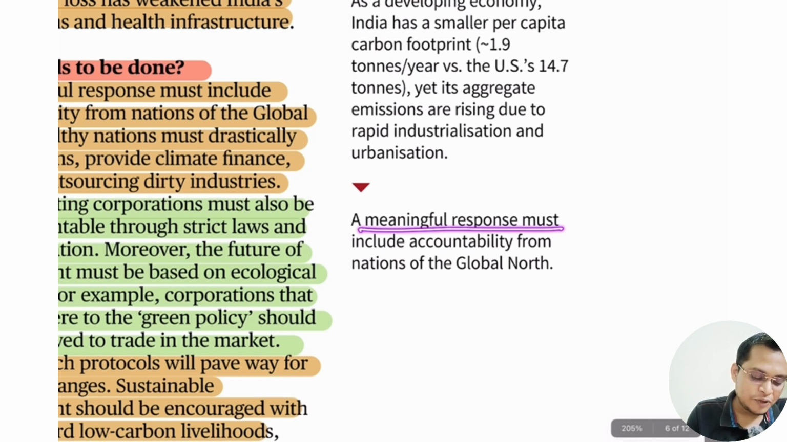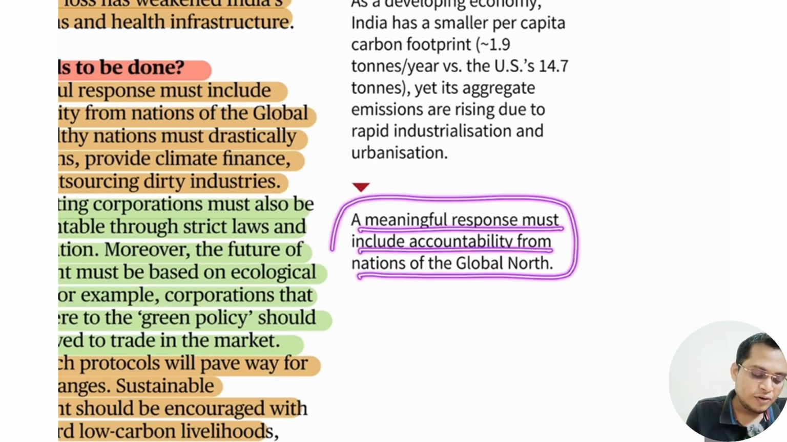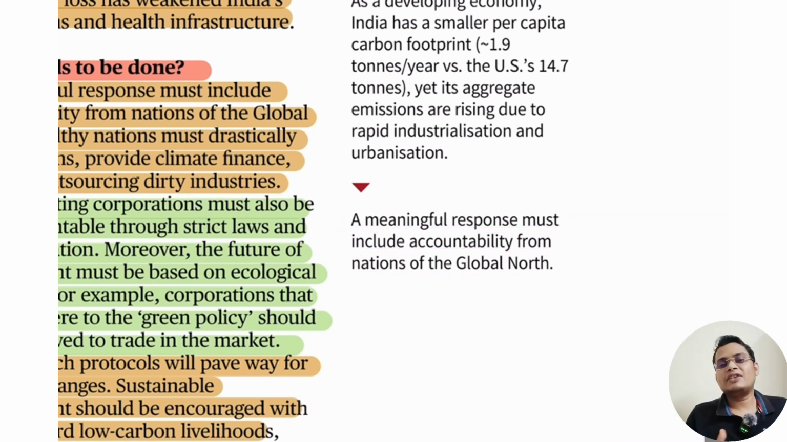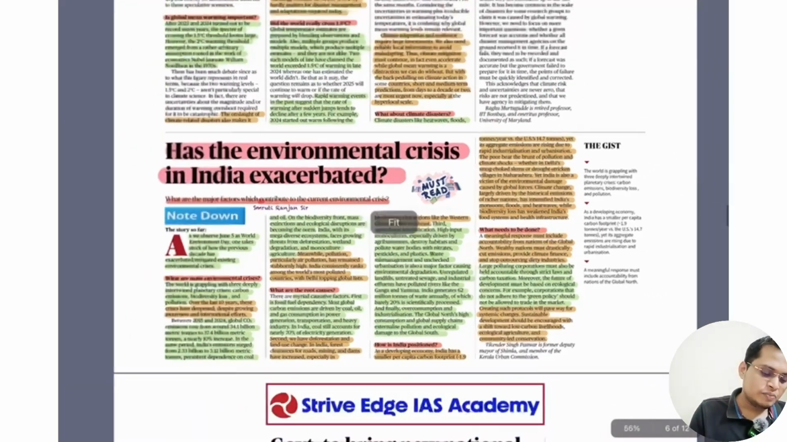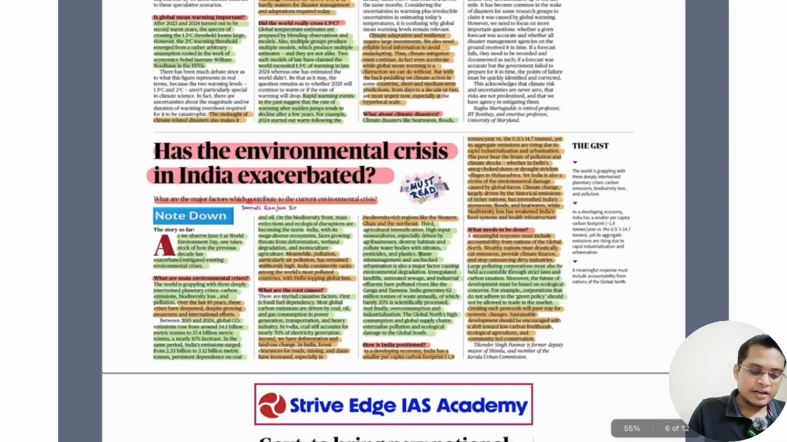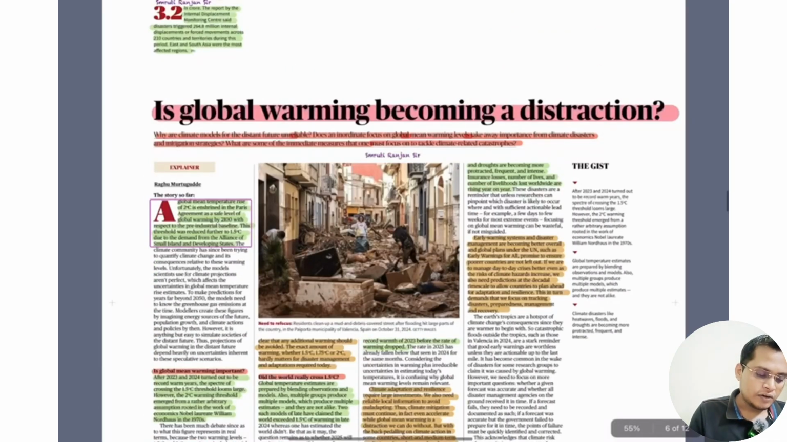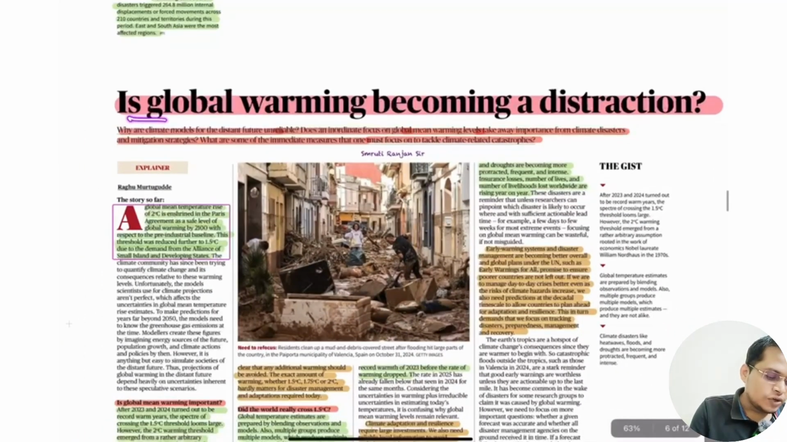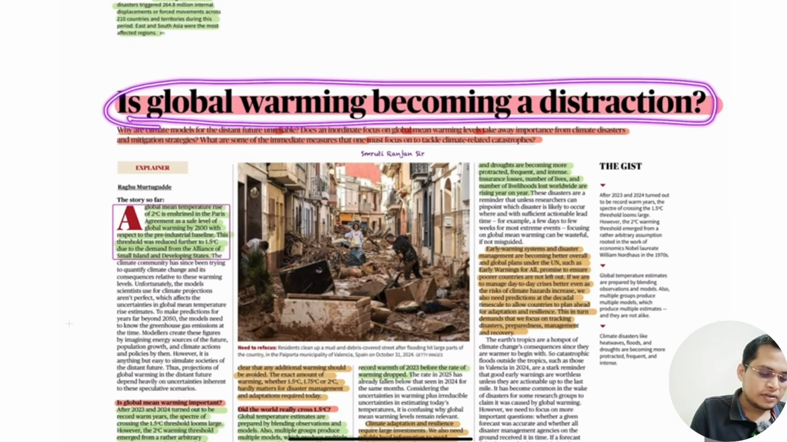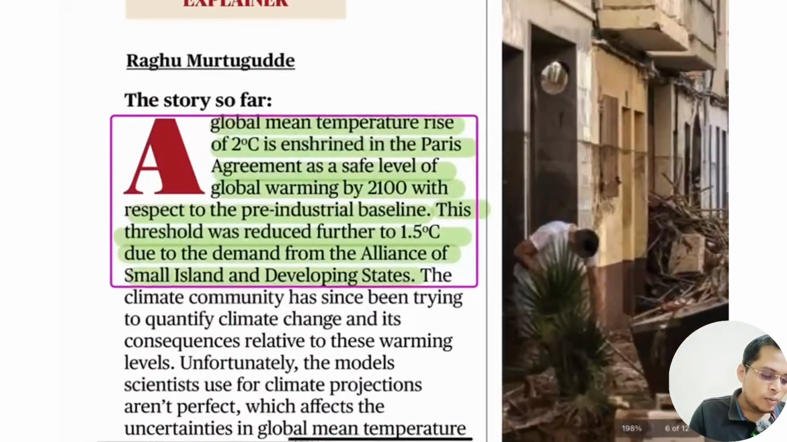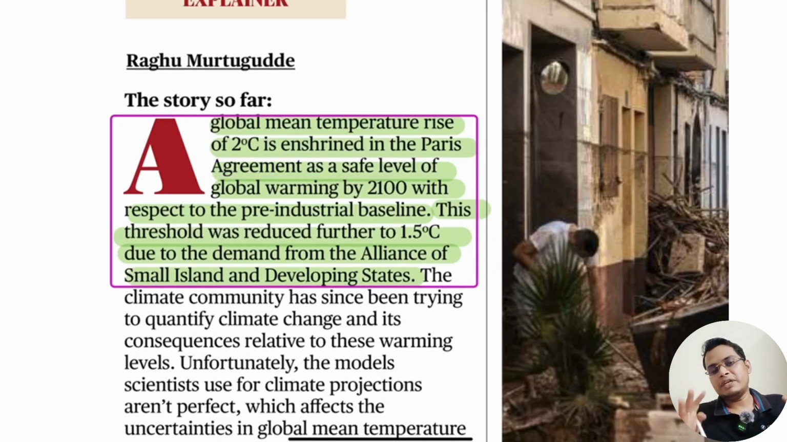A meaningful response must include accountability, if we want to control this. It is the industrialized nations who are majorly responsible for global warming, and they have to provide. So it is a very good article. Please, dear student, don't miss it, read it very well, so you'll understand a lot of things. So has global warming become a distraction? Look, the global mean temperature rise of 2 degrees is enshrined in the Paris Agreement. The Paris Agreement tried to limit global warming below 2 degrees Celsius and if possible 1.5 degrees Celsius, because there is a demand from the alliance of small island development states.